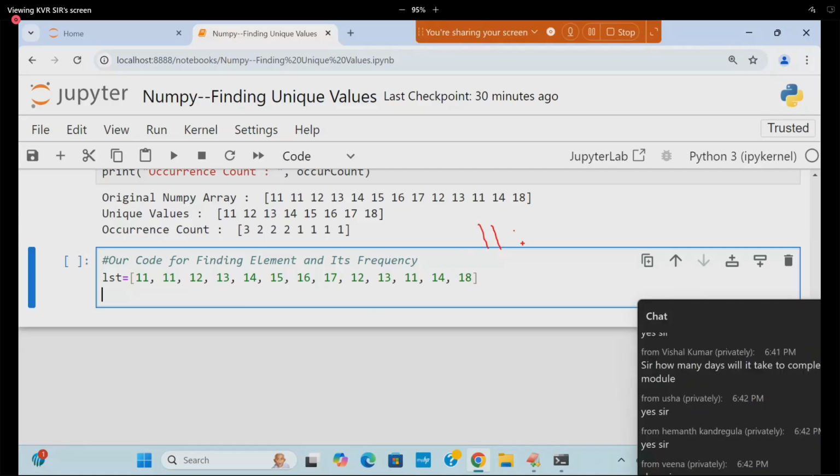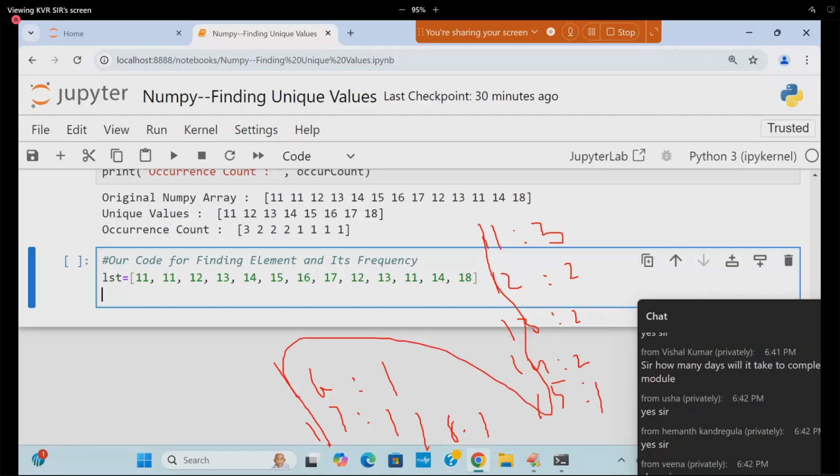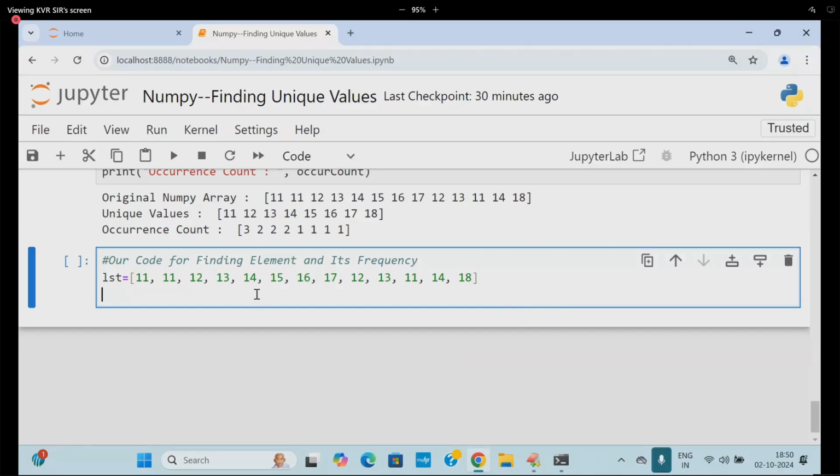11 is coming how many times? 3 times. My explanation itself will give you the idea. 12 is coming how many times? 2 times. 13 is coming how many times? 2 times. 14 is coming how many times? 2 times. 15 is coming how many times? 1 time. 16 is coming 1 time, 17 is coming 1 time, 18 is coming 1 time. It is available in the form of a dictionary. So 11, 12, 13, 14, 15, 16, 17 are called what? Keys. And then 1, 2, 3, these are all called what? Values. Beautiful.